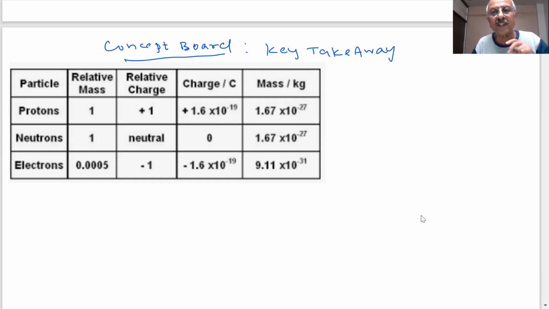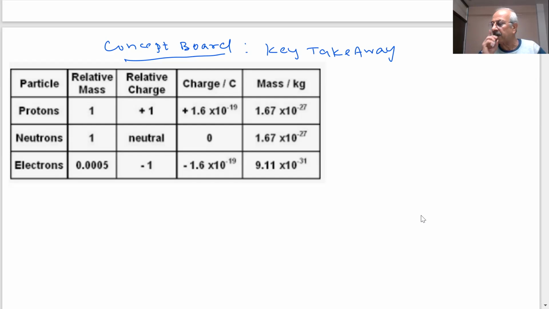Masses in kg, students: proton mass 1.67 into 10 to the power -27. The neutron is also almost equal to the proton, and the mass of the electron is 9.1 into 10 to the power -31, negligible compared to the mass of the proton and the neutron. I hope you have understood the subatomic particles present inside the atom and what their charges and masses are.